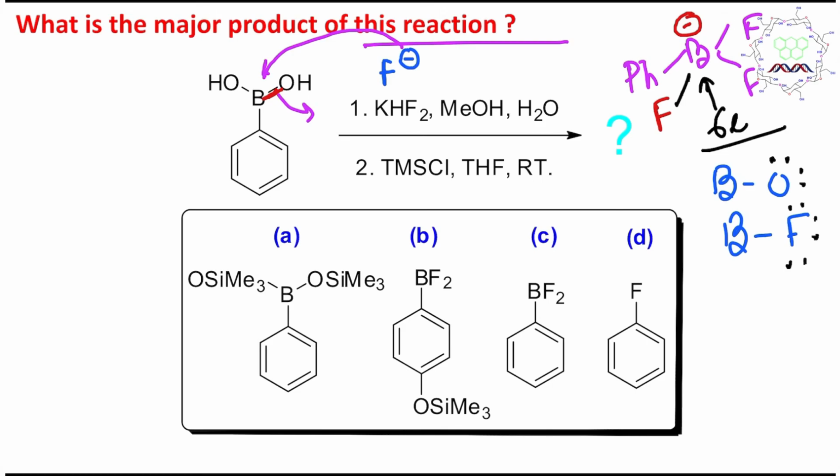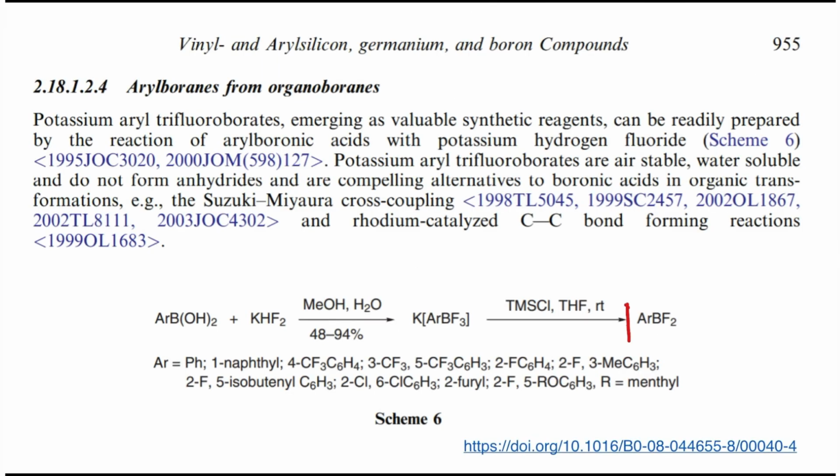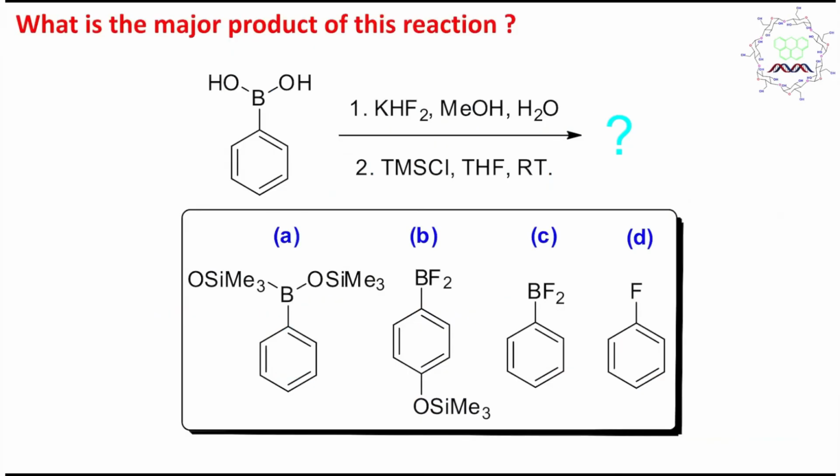Now this part we have understood, and in the second phase excess fluoride is taken because it carries a negative charge. Now TMS means trimethylsilyl chloride. We know the silicon-fluorine bond is exceptionally stable, for the same reason I explained sometime before for the silicon-oxygen bond. That's why this extra fluorine is taken, and ultimately it produces ArBF2. So in this case the answer is the fourth option.